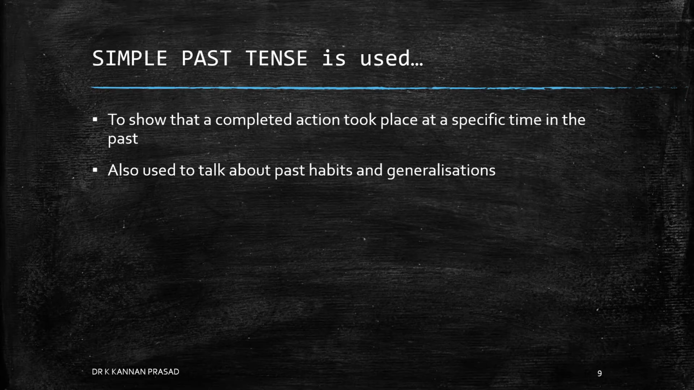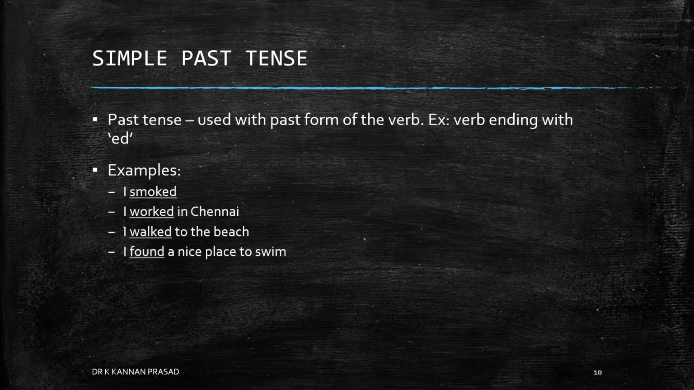Simple past tense. Simple past tense is used to show that a completed action took place at a specific time in the past. Also, simple past tense is used to talk about past habits and generalizations. Simple past tense, like anyone would guess, uses the past form of a verb. And a past form of a verb, for example, is a verb which ends with ed.